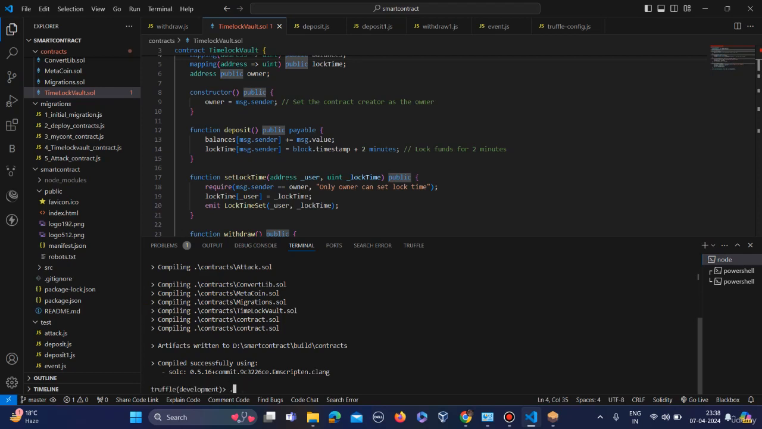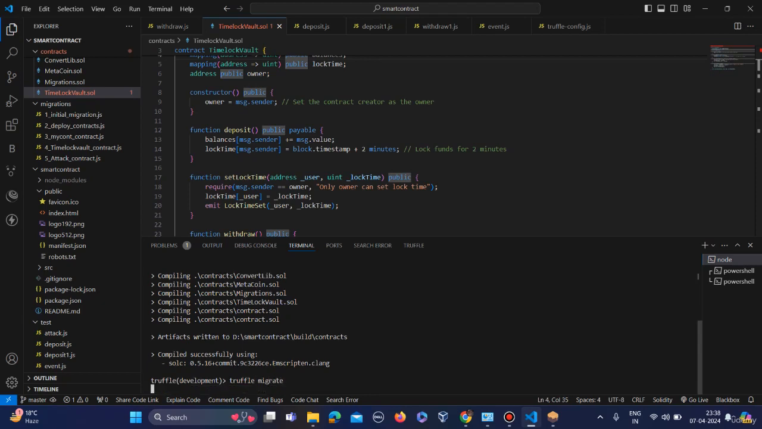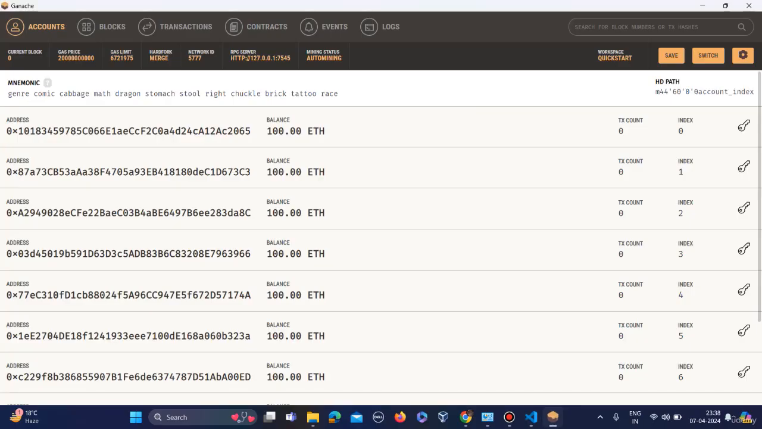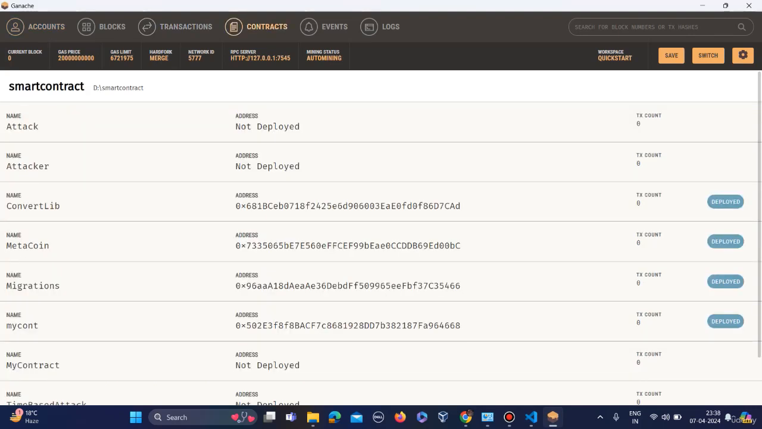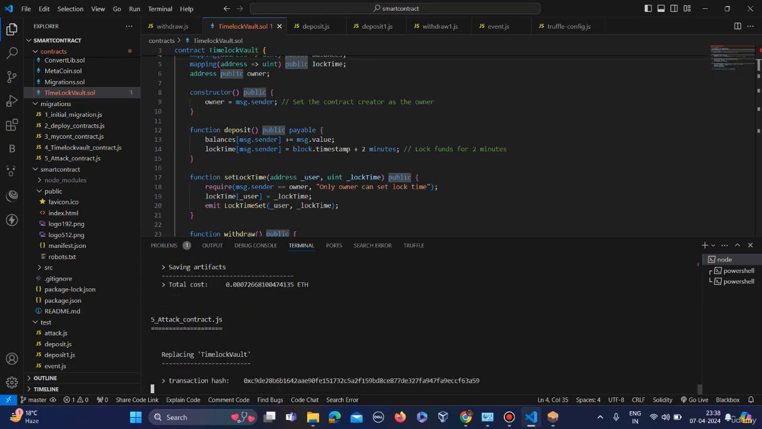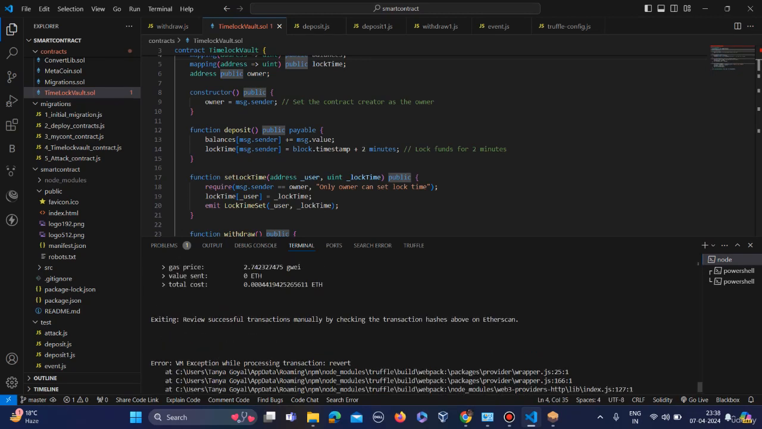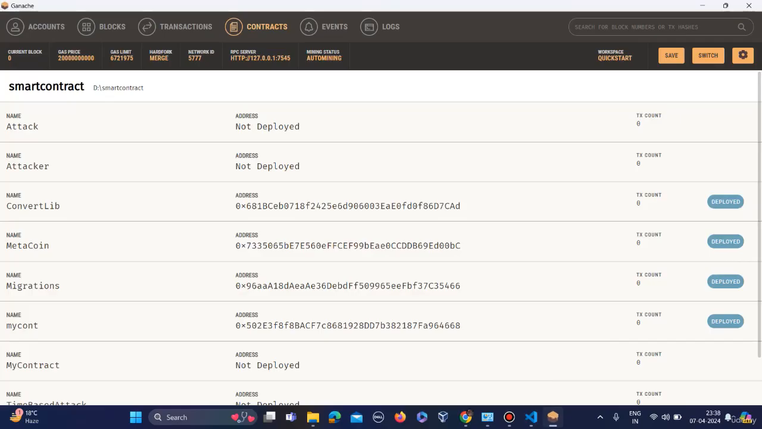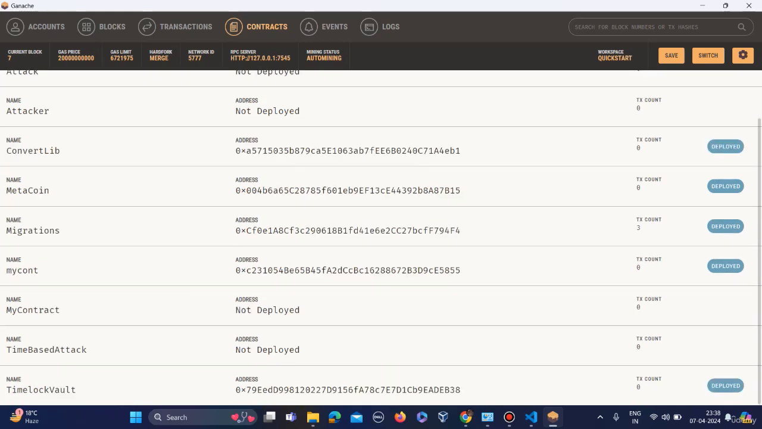Then truffle migrate to deploy our smart contracts. You can see here our smart contracts will be deployed. I don't know why it's taking so much time. Okay, just ignore this error. So our contract is deployed.